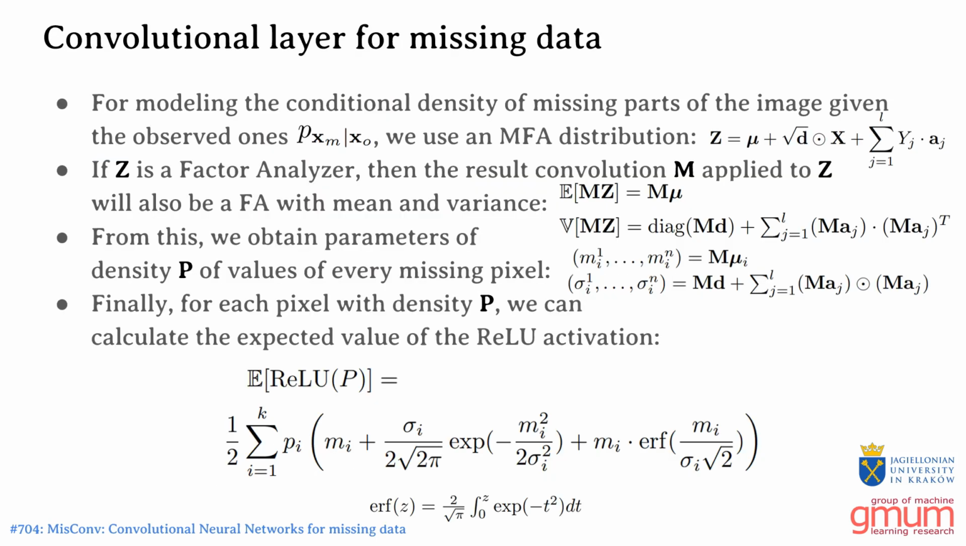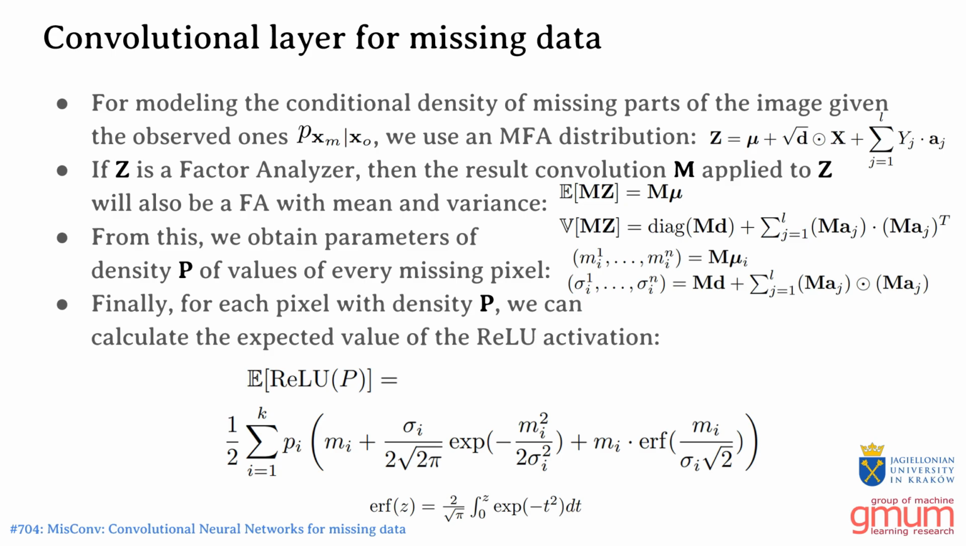We represent the missing parts of an image with a probability distribution. Such representation takes into account the uncertainty of missing data estimation and should be more reliable than a single imputation. As a probabilistic model, we use a Gaussian density represented in the form of the mixture of factor analyzers, which is well suited for modeling high-dimensional distributions.